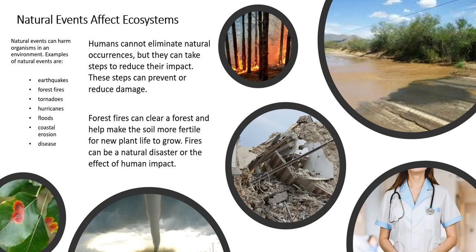And sometimes they're even starting fires on purpose to do a controlled burn. So forest fires can sometimes help, but other times can be very harmful, especially if they burn into communities or towns. We are going to be learning more about natural events as well.